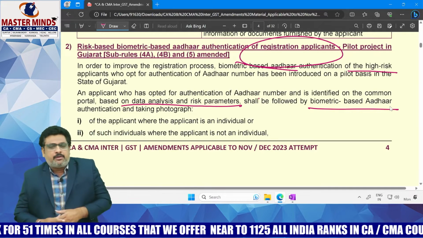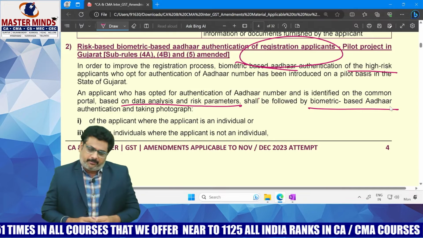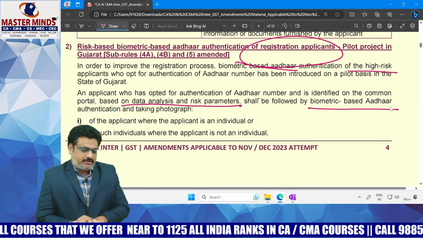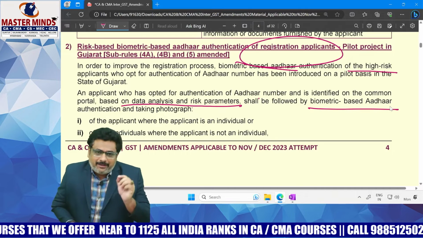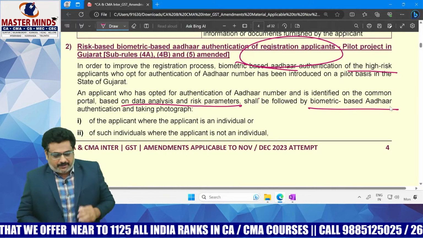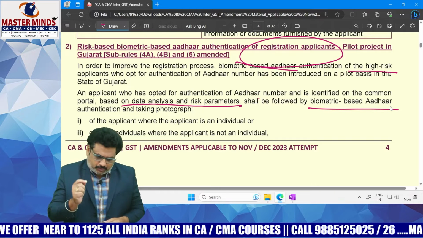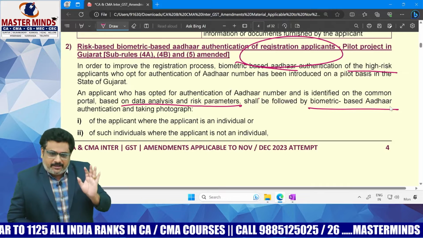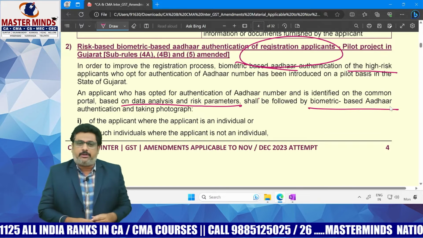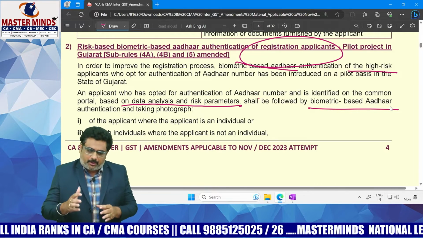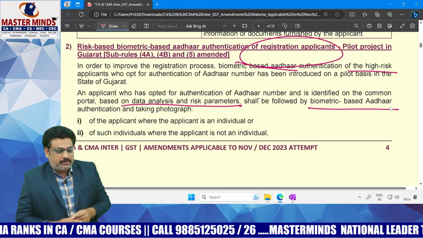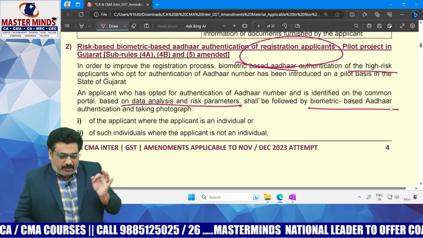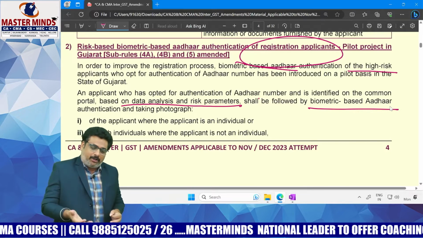What is the summary of this particular amendment? A new rule was inserted to provide that in case of risky applicants, who have been identified by the GST common portal based on data analysis and risk parameters, the following additional steps shall be done mandatorily before registration can be granted.